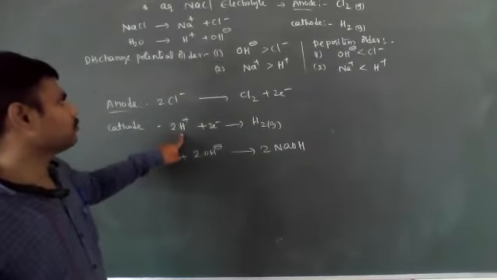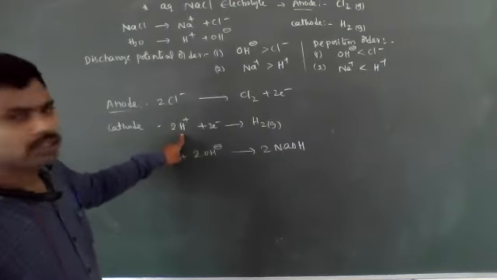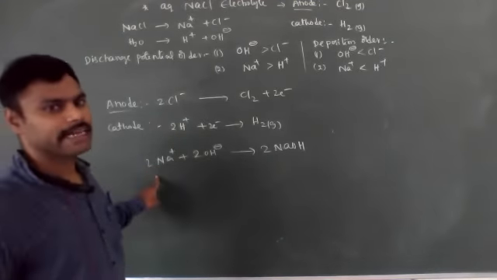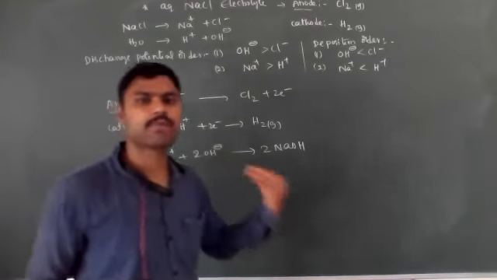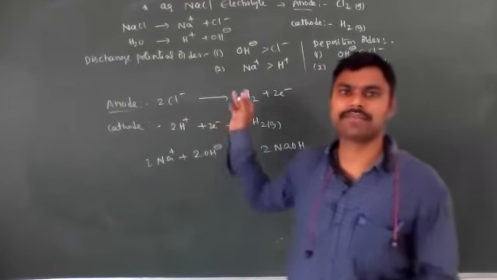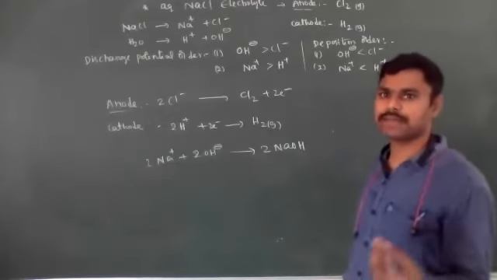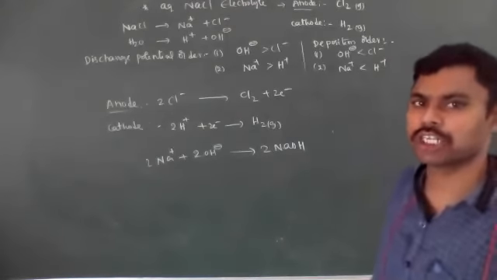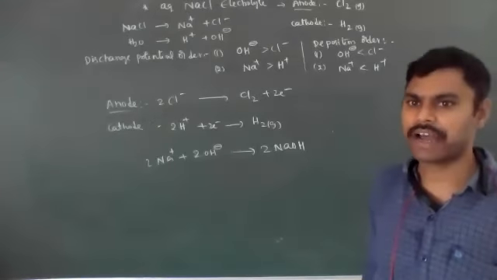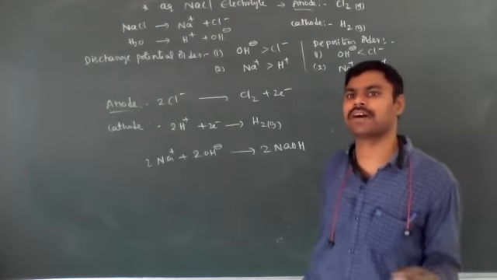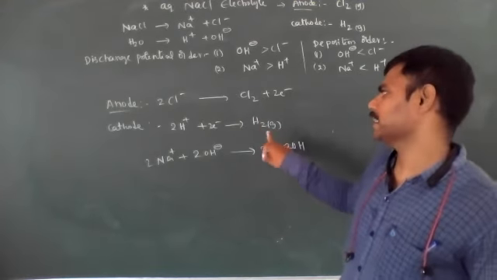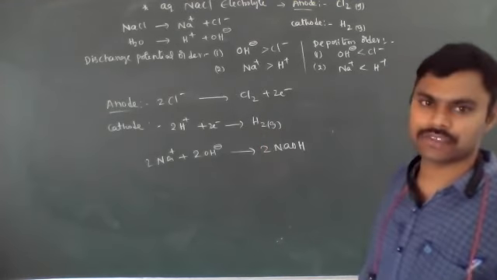because when you compare the discharge potential values or deposition values, H plus ions is more when compared to Na plus ions. So H plus ions can be deposited very easily when compared to Na plus ions, because Na plus ions have more discharge potential value. So the deposition order is inversely proportional to discharge potential values or discharge potential order. Okay, that you have to keep in your mind for both cations and anions. That's why at the anode chlorine gas is formed and at the cathode hydrogen gas is formed.